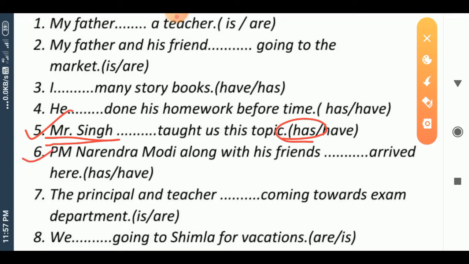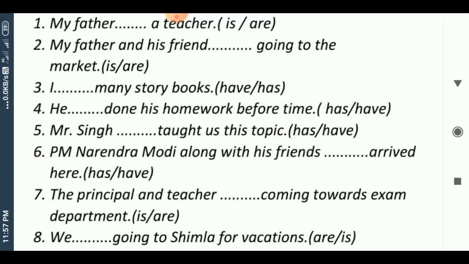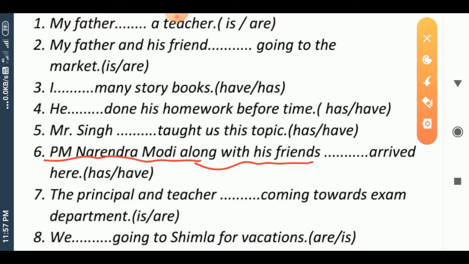In next sentence, PM Narendra Modi along with his friend ___ arrived here. In this sentence, as you can see, PM Narendra Modi along with his friends. You are thinking that it's a plural subject, but no, it's not a plural subject. It's a singular subject.